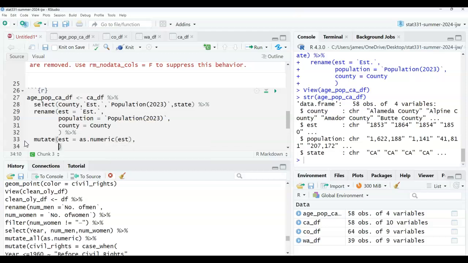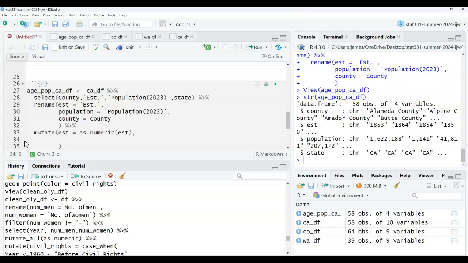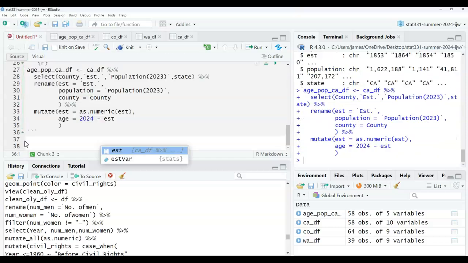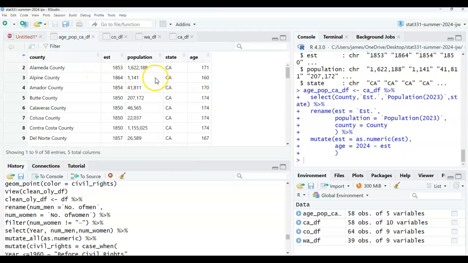And then I'm actually going to do what I wanted to do earlier, and just say age is equal to 2024 minus est. That should work. Bam, bam, bam. And then here we go. So, Imperial is the youngest county. Interesting.